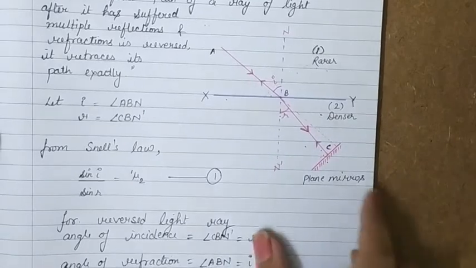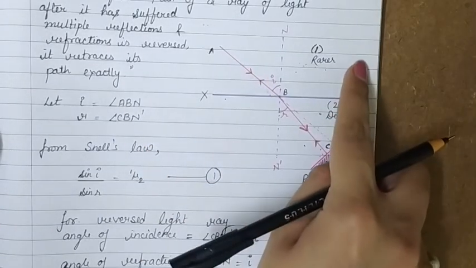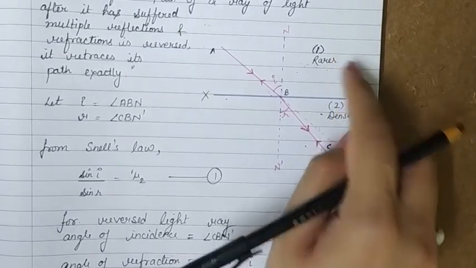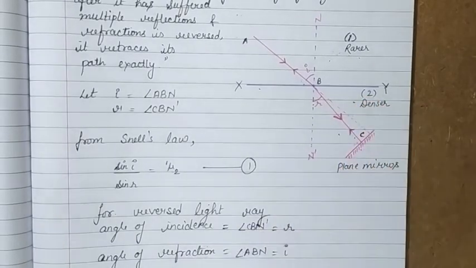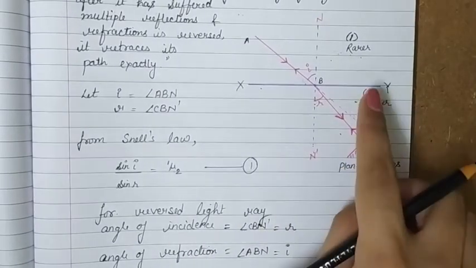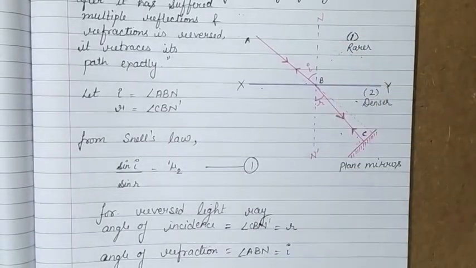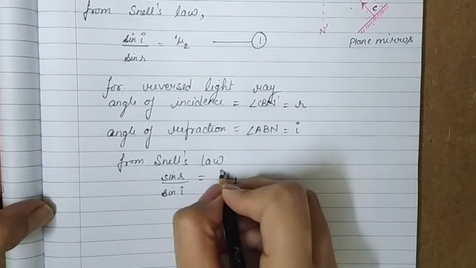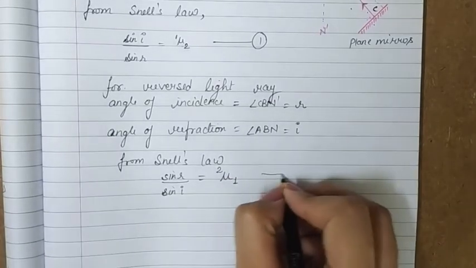So for the reversed ray, where our angle of incidence is formed, that is medium 2, and where the ray has reached is medium 1. So if we look at this path, then actually medium 1 is this and 2 is this, but we already have names for them, that this is 2 and this is 1. Means for the reversed ray, the medium we named 2 will act as medium 1, and medium 1 will act as medium 2. So this refractive index will be of medium 1 with respect to 2. Okay, this is equation number 2.